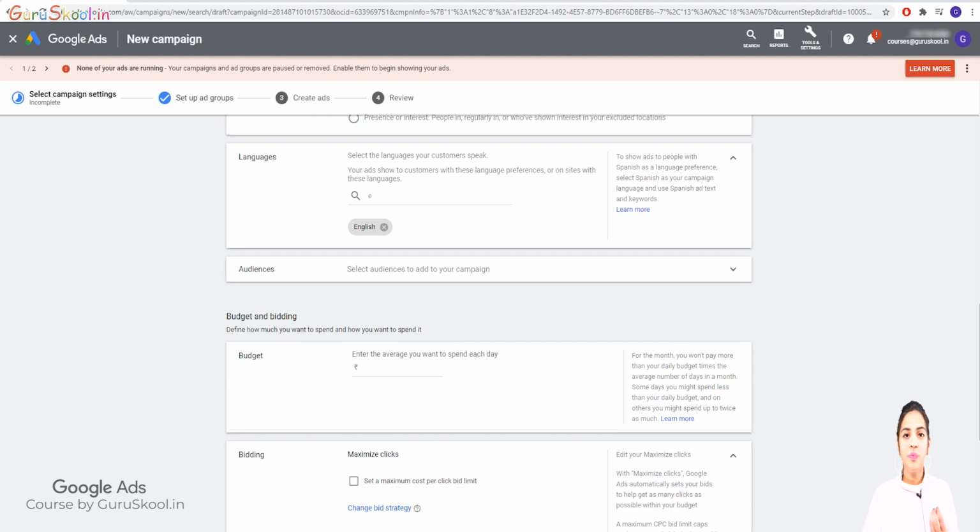I'm not saying to put thousands for a daily budget, but yes, don't make a minimum budget either, like just 100 or 200 rupees. Why? Because if you go for 100 or 200, it won't create that impact. Suppose your competitor is spending more than 1000, 2000 on a daily basis, right?